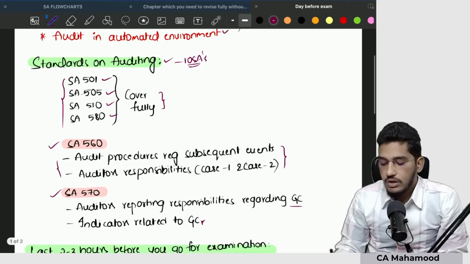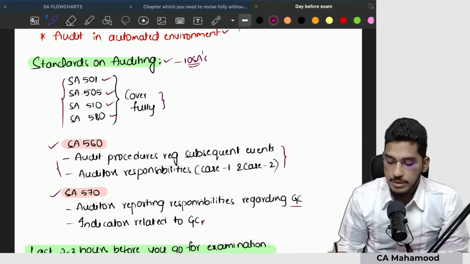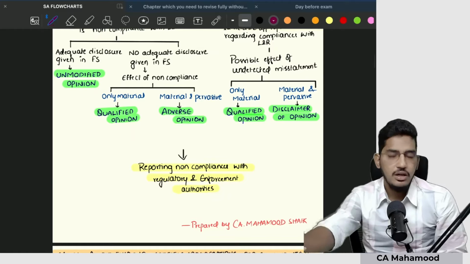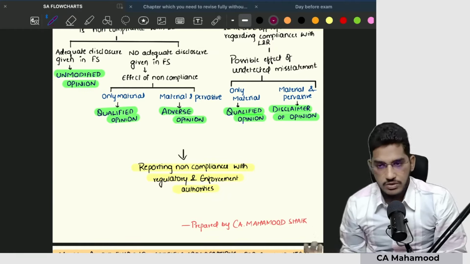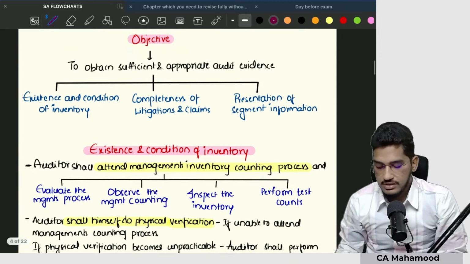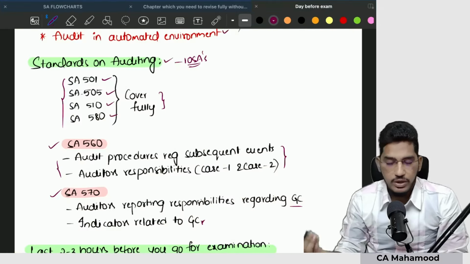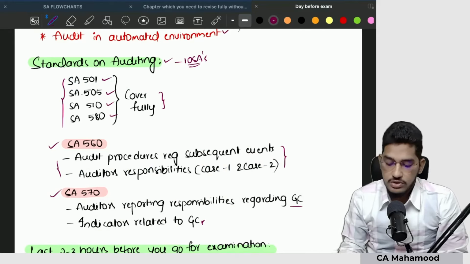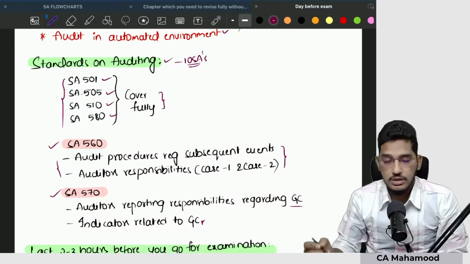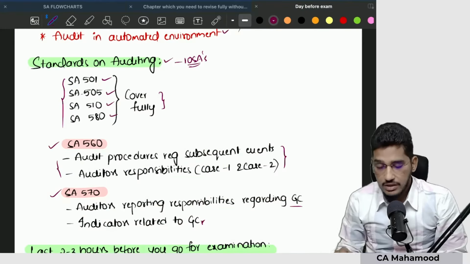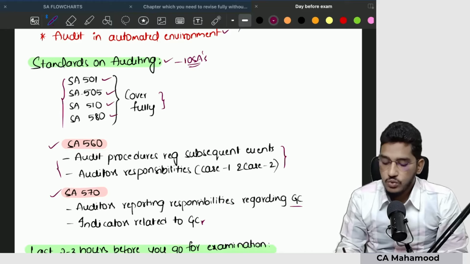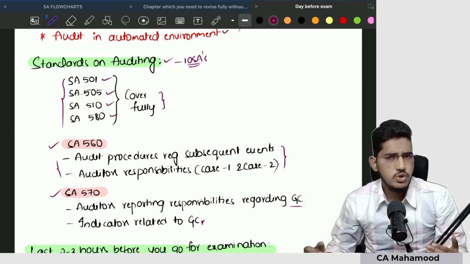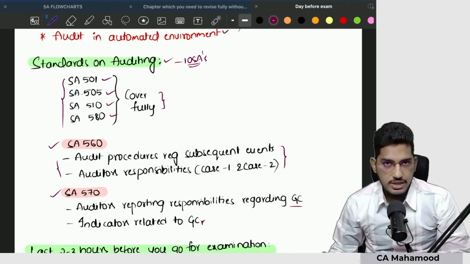And one more thing, as you all know, for the standards on auditing, I have already prepared summarized notes. These notes are always available in the app. I made them available a few months ago actually. This summary of all the standards, I have already uploaded in my app. You can download that. The link will be given in the description. Check that description and make use of these charts to revise the standards on auditing chapter. It will reduce a lot of your time, and you will even get better clarity of the standards also.